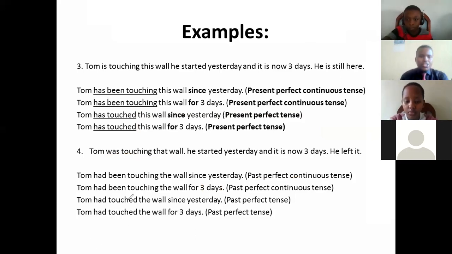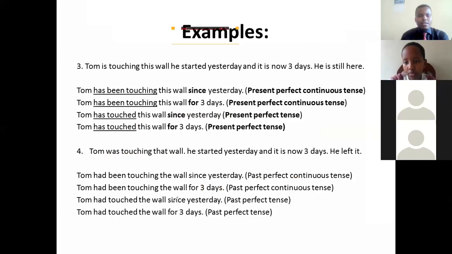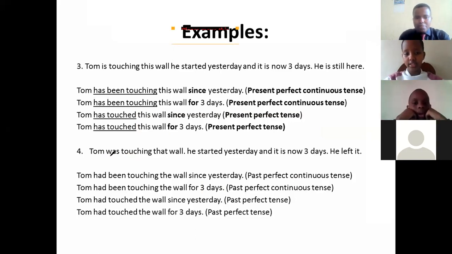Then Tom had touched the wall since yesterday. This is past perfect tense. What I want to show here is that when you are going to use since, you first see the question given there. If you are given present continuous tense, you will use present perfect continuous tense. If you are given present tense, we shall use present perfect tense. But if you are going to say, for example, Tom was touching that wall, let me just proceed to the next example.